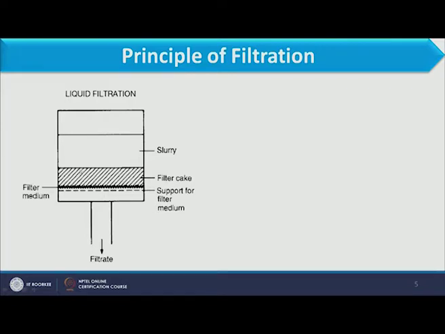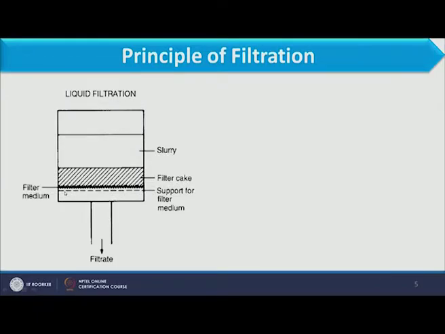After some time of the operation, what happens is the solid available in the slurry is deposited on the filter media and prepares a thick cake, which we call the cake of solid available in the slurry. Due to accumulation of solid over the filter media, liquid can pass through it, so we can have very clear liquid as filtrate. So what is the principle here? We have to take the filter media, we have to take support for the filter media, and then slurry should pass through the filter media.